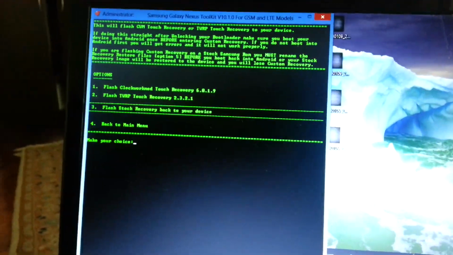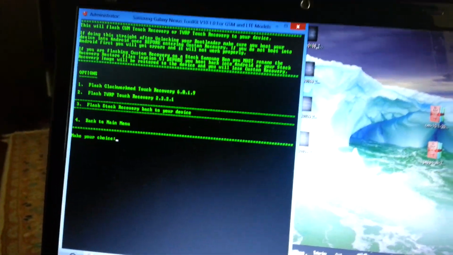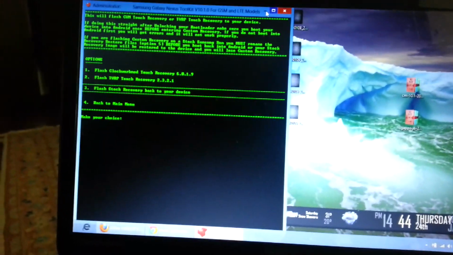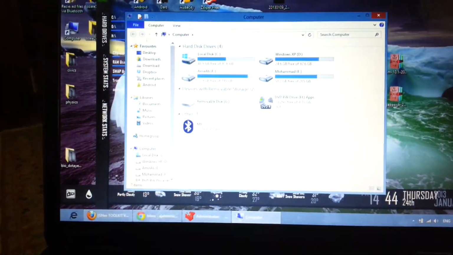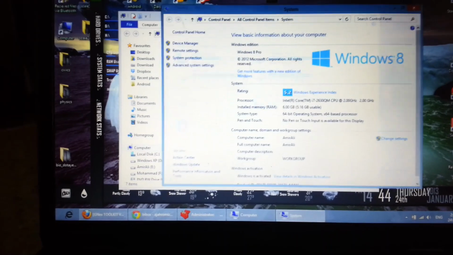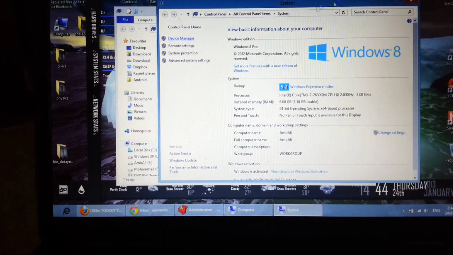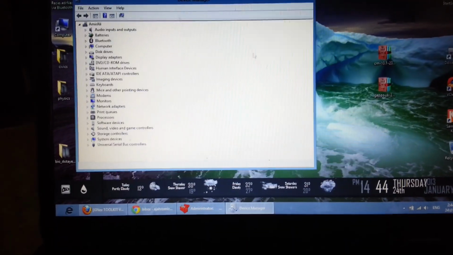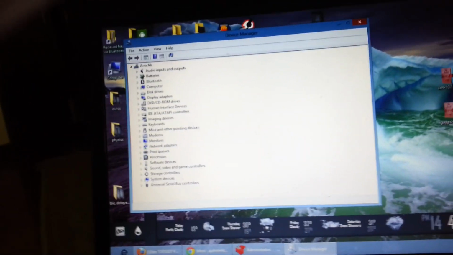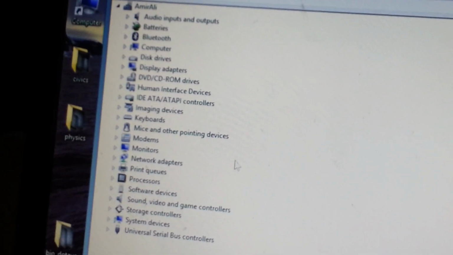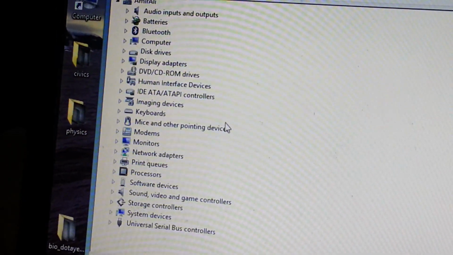So I'm gonna show you how to install the drivers first. Basically you need to go to your computer properties, device manager, and you need to close all these. Then here, as you can clearly see, you have all your stuff. This is my phone, Galaxy Nexus.